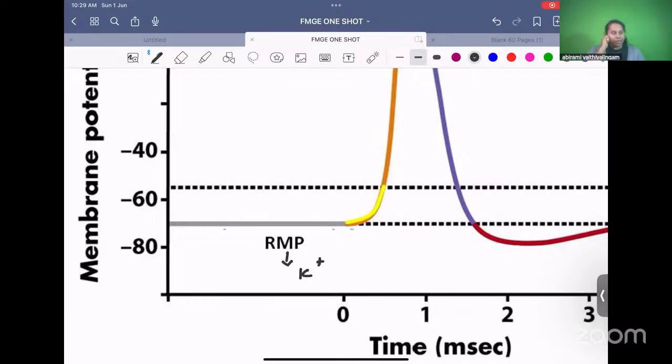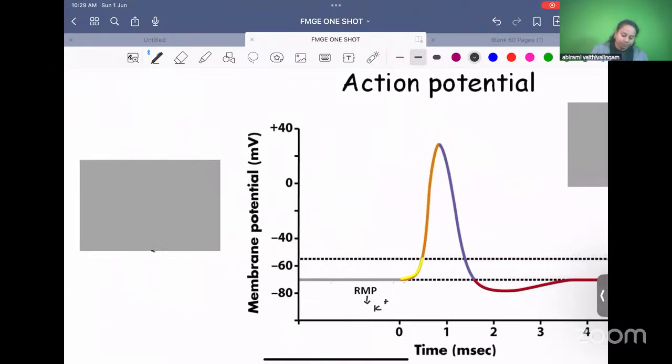Let's see why RMP is contributed by potassium ions. If this is a classroom and we have doors for boys and doors for girls. When the class is at rest, I am going to close all the boys' doors. I am going to open only the girls' door. So the strength of the class will depend on boys or girls. Only girls can move. So the strength will depend on girls only, because only the girls' door is open.